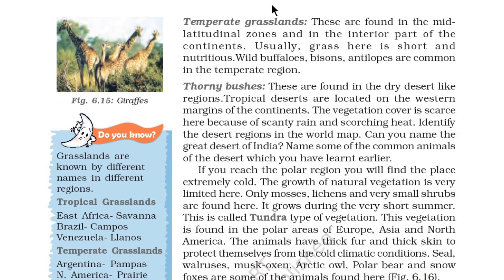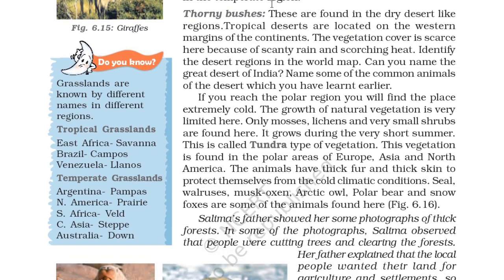Thorny bushes. These are found in the dry desert-like regions. Tropical deserts are located on the western margin of the continents. The vegetation cover is scarce here because of scanty rain and scorching heat. So here there is too much heat and rain is very little. Identify the desert region in the world map. Can you name the Great Desert of India? Name some of the common animals of the desert which you have learned earlier.